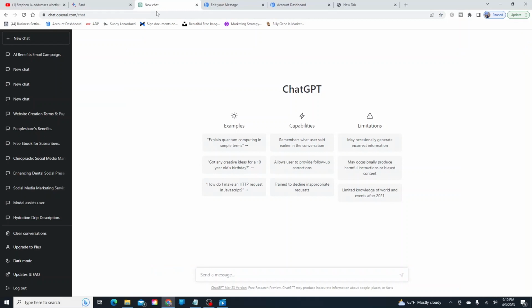Now, let's go with ChatGPT first. I just like using ChatGPT because I'm used to it. Let's say I want to create a contract for a website. Let's create a contract for a business that needs a website.